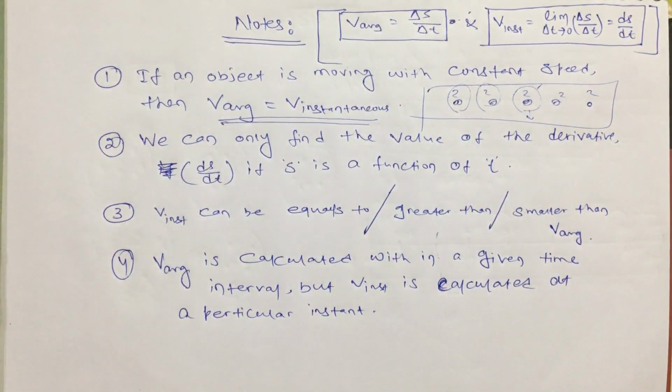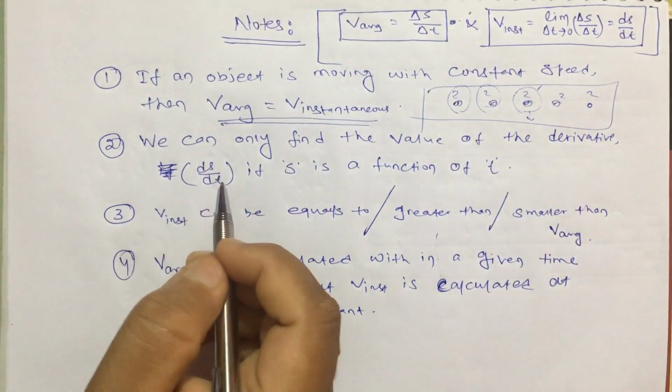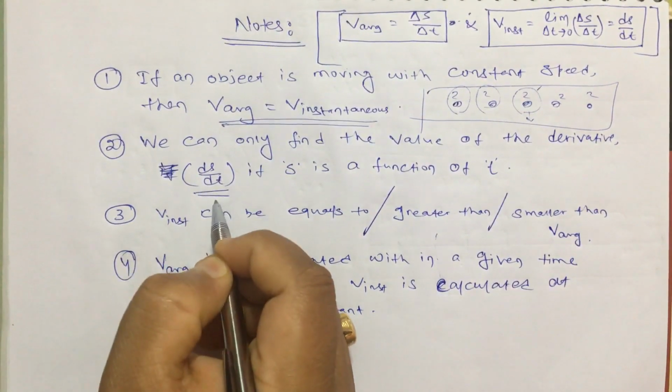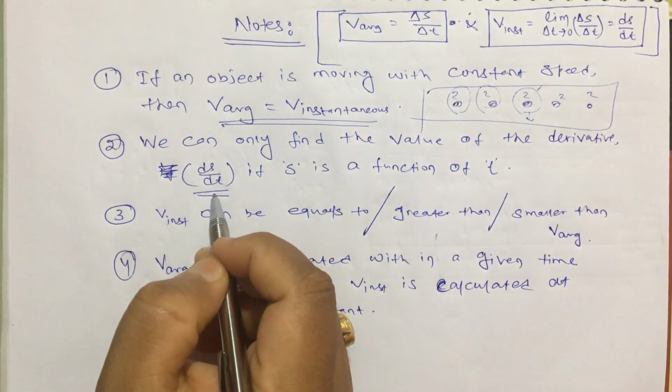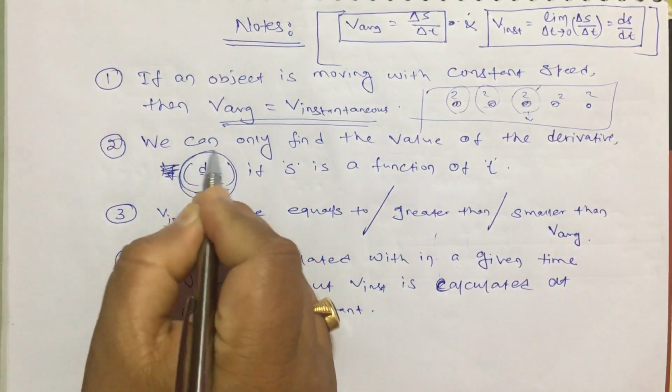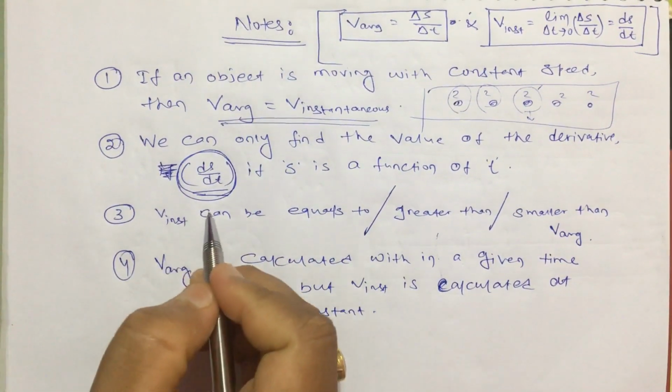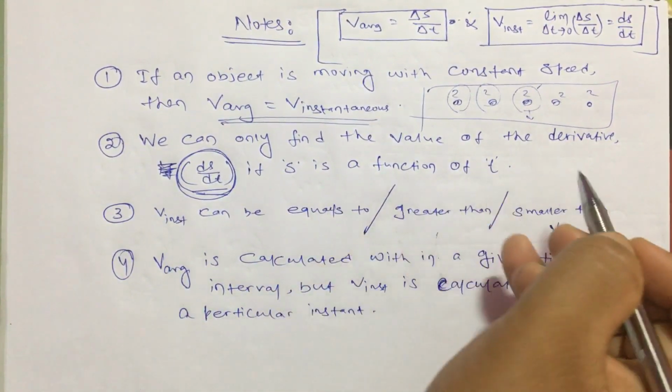So practically it is not possible to calculate the instantaneous speed in each case. When it is possible, by definition, ds by dt is the answer for instantaneous speed. But when is it possible to calculate this ds by dt? Only when s is a function of t.